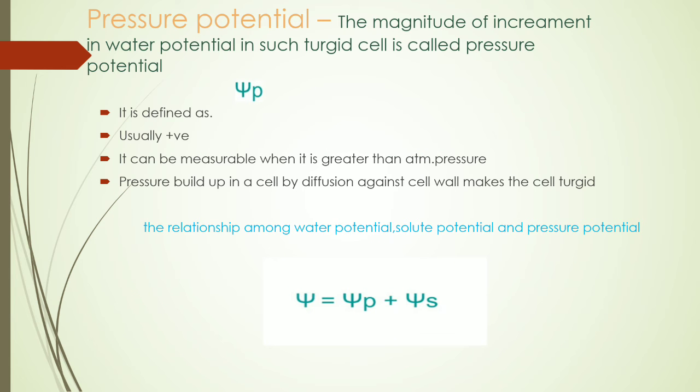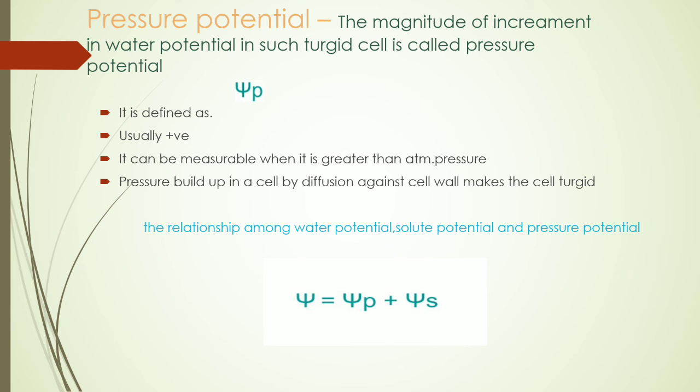Pressure potential: the magnitude of increment in water potential in such a turgid cell is called pressure potential. What about the turgid cell? I will explain it at the last point. Here the pressure which is applied against the cell wall of the cell, or against the solute potential, is called pressure potential.